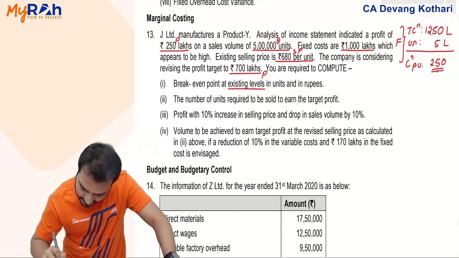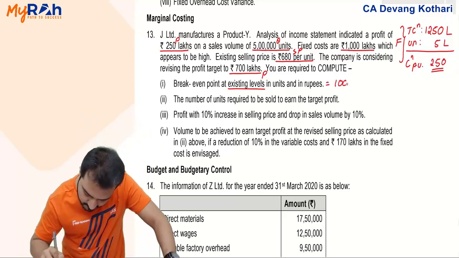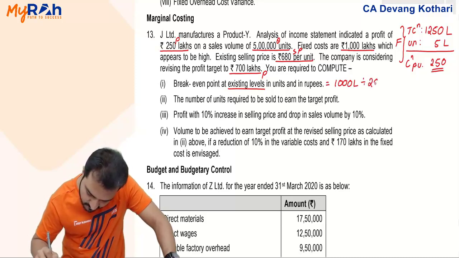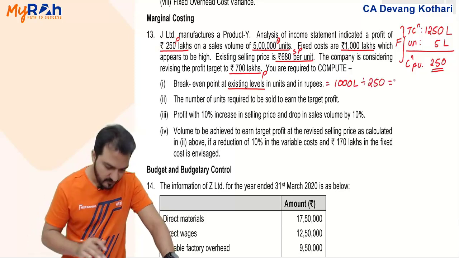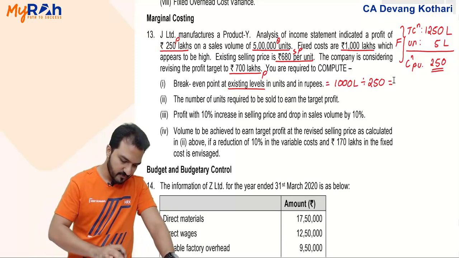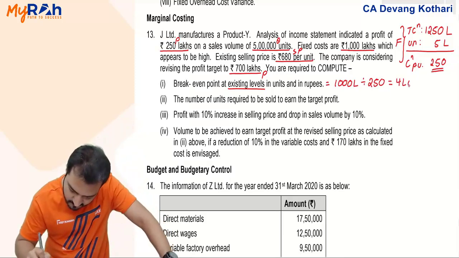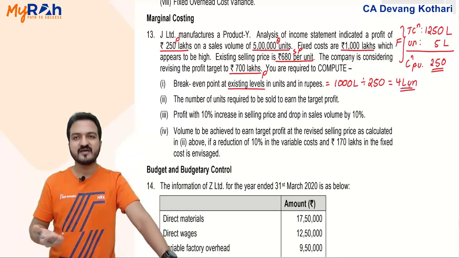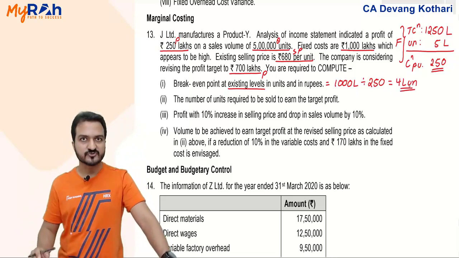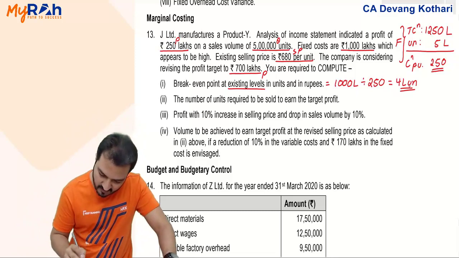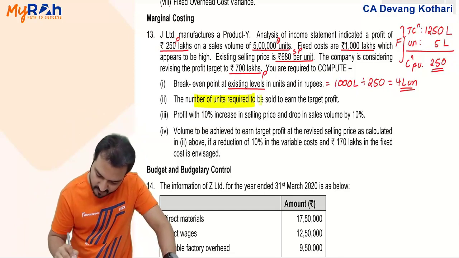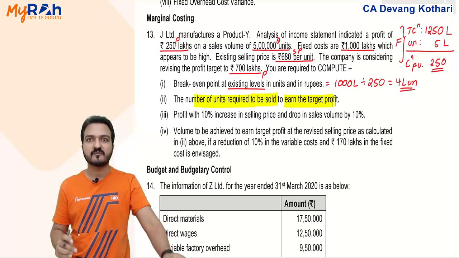So break even point will be 1000 lakhs divided by 250. 1000 lakhs divided by 250. 4 lakhs is my break even point. Selling price you have, so you can convert into rupees also. Done? Yes. Second, number of units required to be sold to earn the target profit.